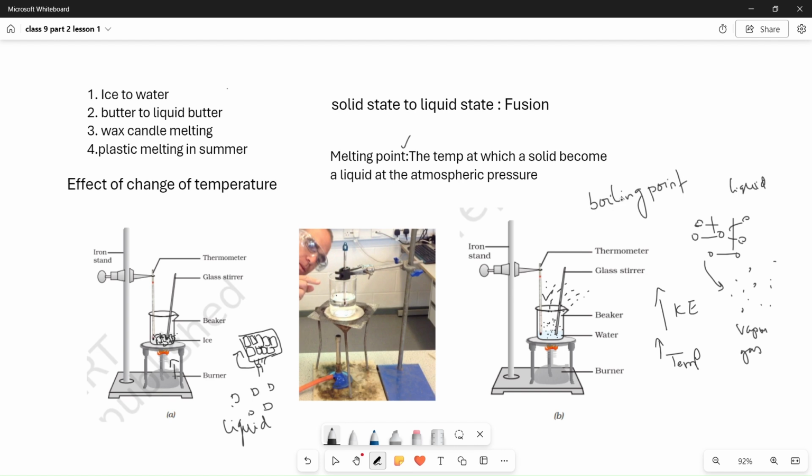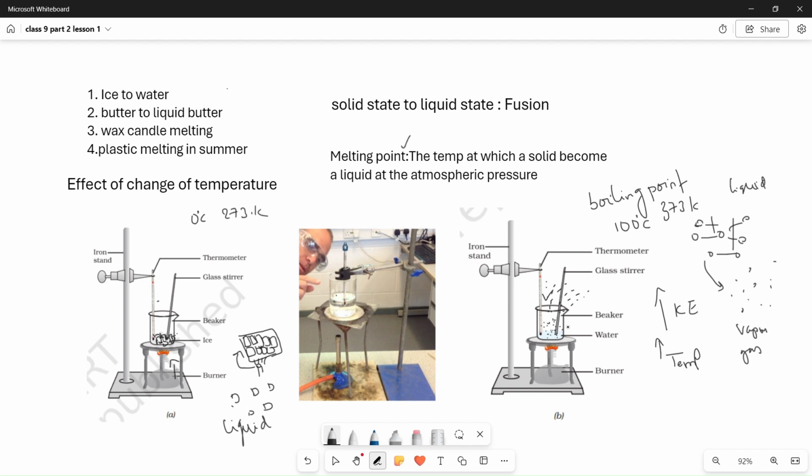Okay, boiling point. You know very well the melting point of ice is 0 degrees centigrade or 273 Kelvin, whereas the boiling point of water is 100 degrees centigrade or 373 Kelvin. Here you need to observe one point: while recording the temperature at the starting point of melting, and after some time, when the whole ice cubes have melted into water, the temperature will not change. It will remain 0 degrees centigrade throughout the melting process.